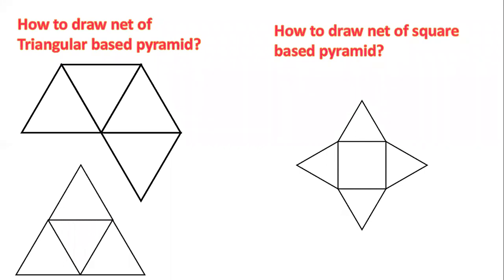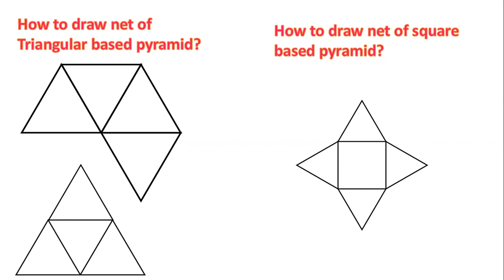See, yes, I understood, sir. You have this triangle. Fold this, fold this, fold this. 1, 2, 3. If you fold all three, they will meet. The base will be a triangle and the three flaps will meet. You will get a triangular pyramid.